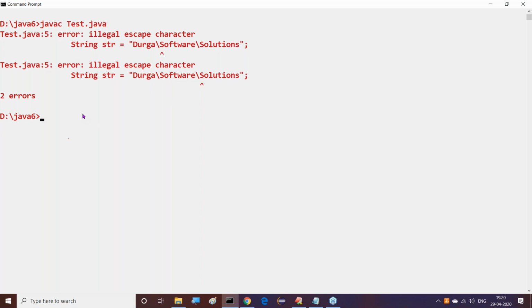Otherwise, just one time check all these special characters, right from dot and all. I think maybe all the remaining special characters are possible, but backward slash is not possible in the case of these double quotations. Anyway, one time check this content also clearly. Right, yes, that's okay, fine.